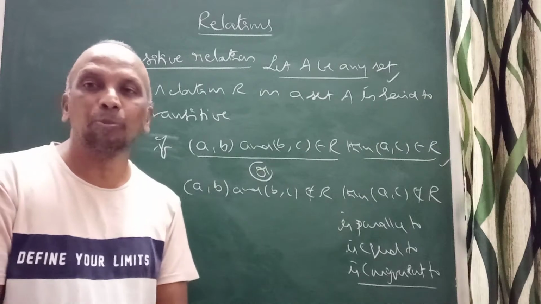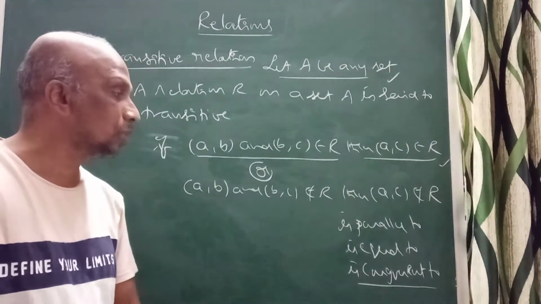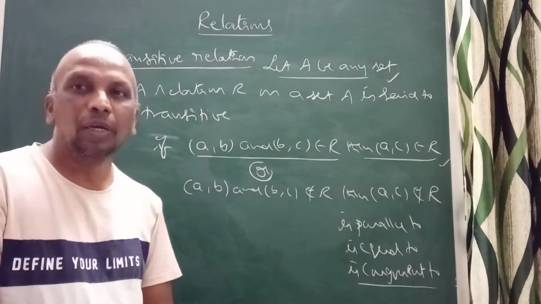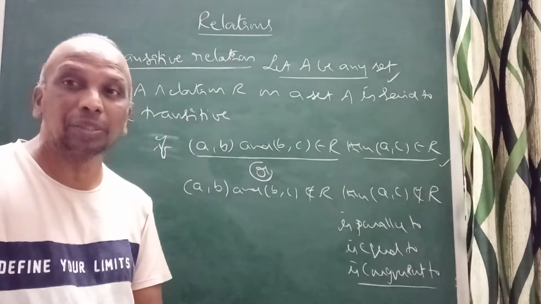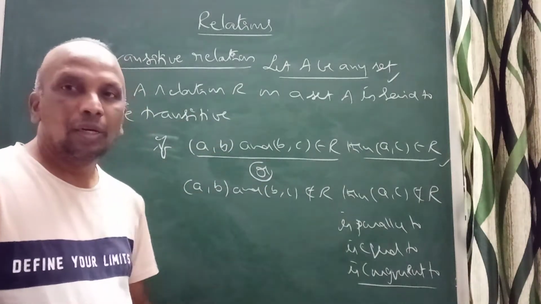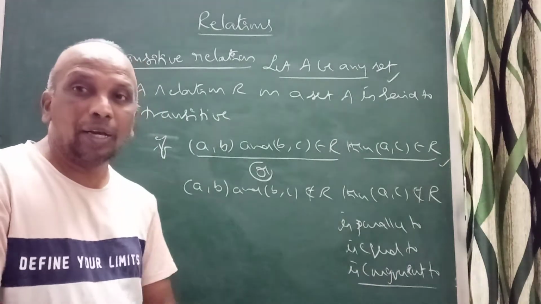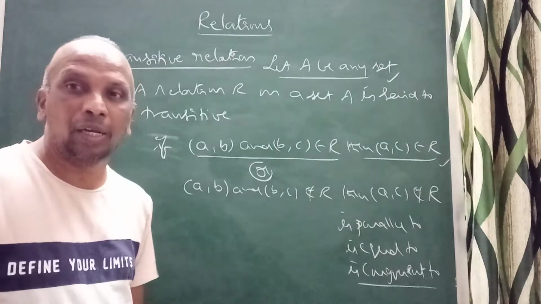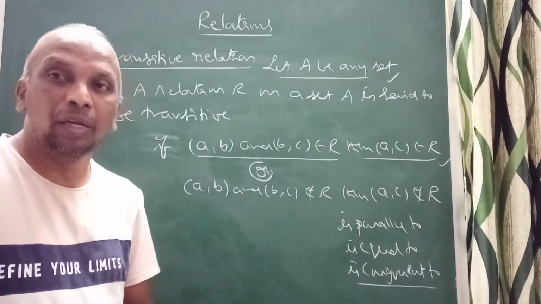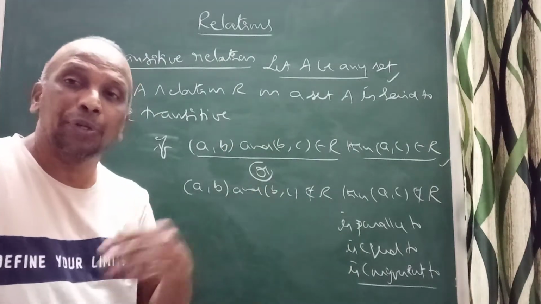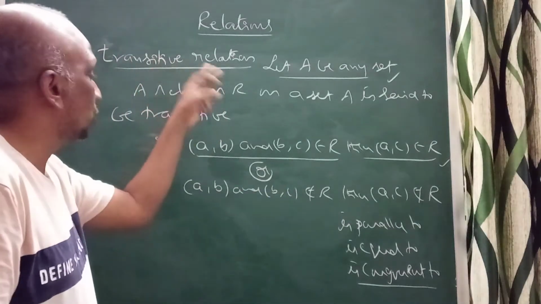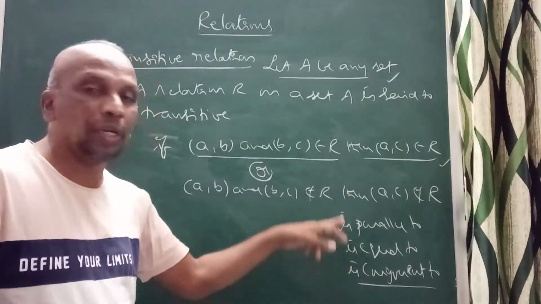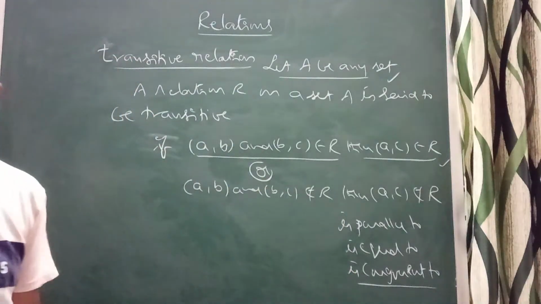A is parallel to B, B is parallel to C, so A is parallel to C. A equals B, B equals C, so A equals C. If one triangle is congruent to a second triangle, and the second is congruent to a third, then the first is congruent to the third. So these three relations are always transitive.